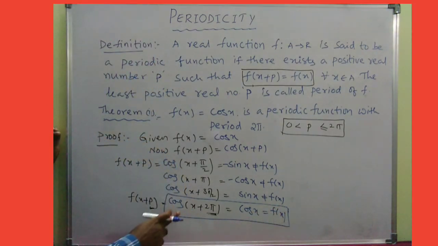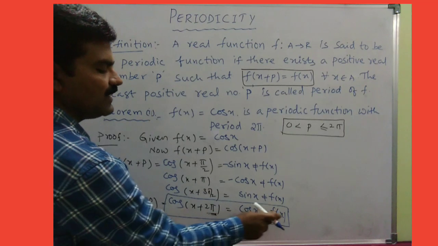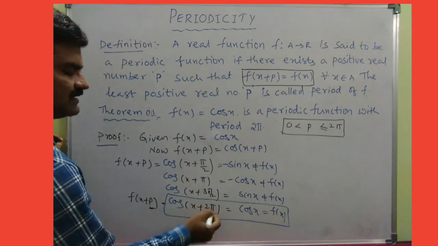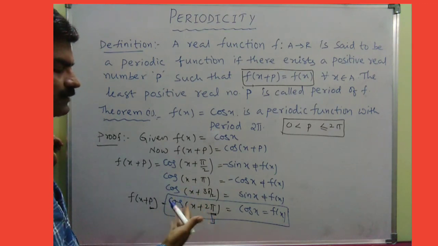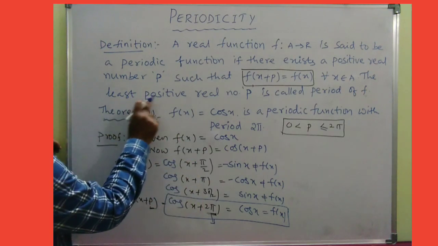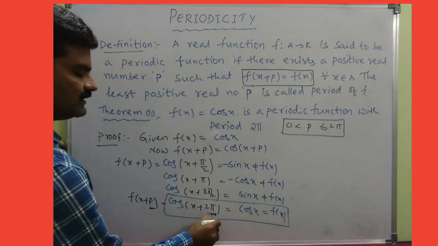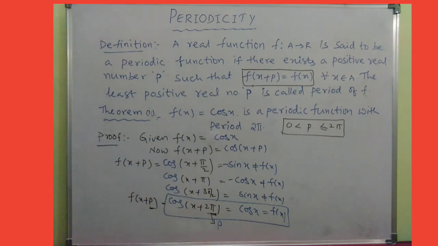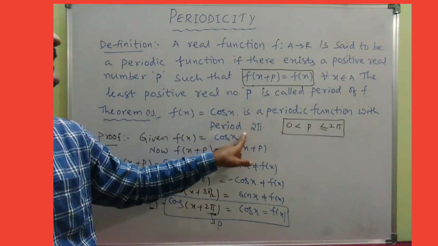So once again it obeys only the last condition. Clearly this is in the form f of x plus p is equal to f of x. And what is the p here? There exists only one value, isn't it? If more than one value exists for p, then we will consider only the least positive real number among them. So finally here the period p is 2 pi. Hence cos x is a periodic function with period 2 pi.